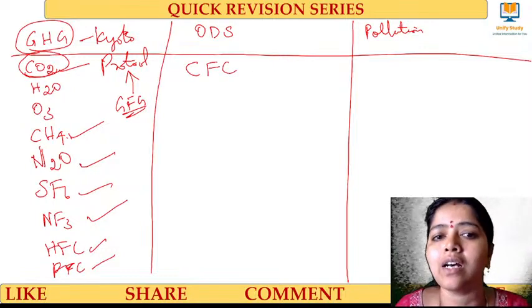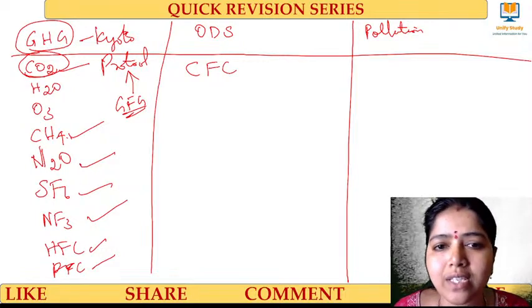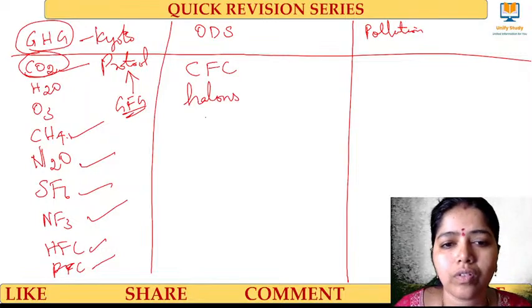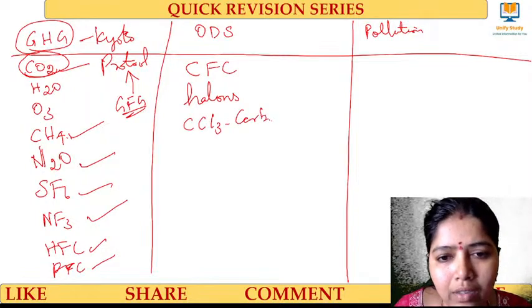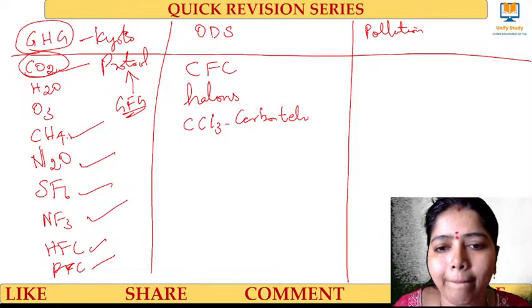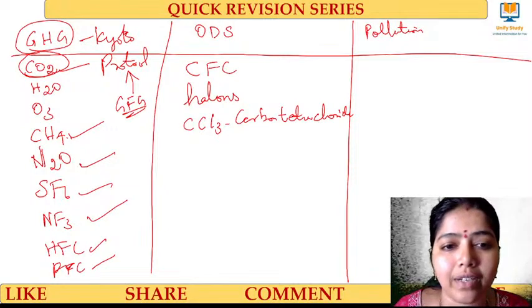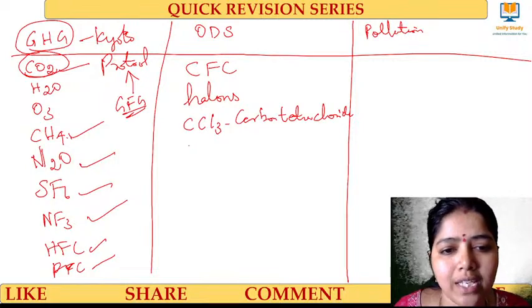Now we move to ozone depleting substances that we have to remember. CFCs come under the ozone depleting substances. CFCs, halogens, carbon tetrachloride, and then methyl chloroform, that is CH3CCl3.